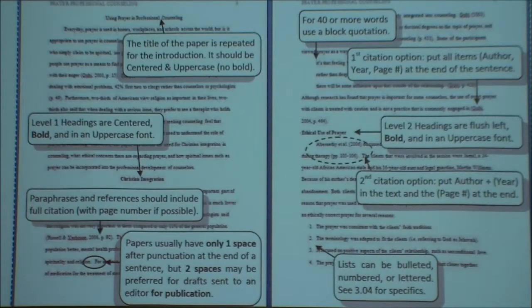have a level 2 heading. So we have a subsection within a section. So you get a main point, main section, but there's another portion within that section that has some importance. We want to point it out. Then we're going to use a level 2 heading. Level 2 headings are flush to the left in bold.